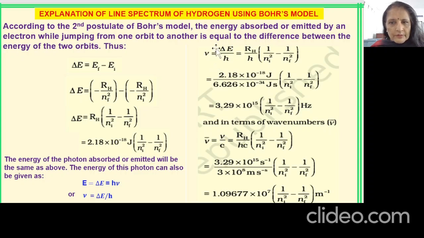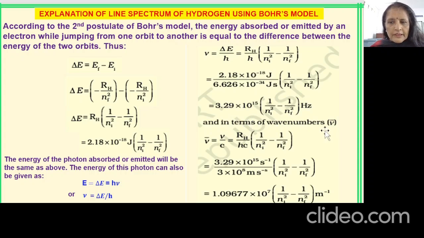So frequency is equal to del E upon h, and this will be equal to R_H upon h times (1 upon n_i square minus 1 upon n_f square). When you know the constant values and put all these values in, the R_H value is 2.18 into 10 to the power minus 18 joules, and the h value is 6.626 into 10 to the power minus 34. When you put this in, you get the frequency of radiation emitted.